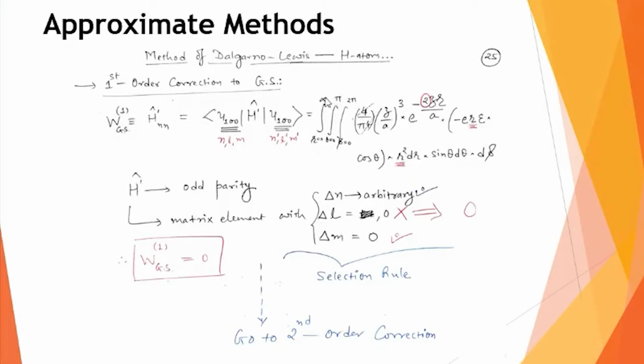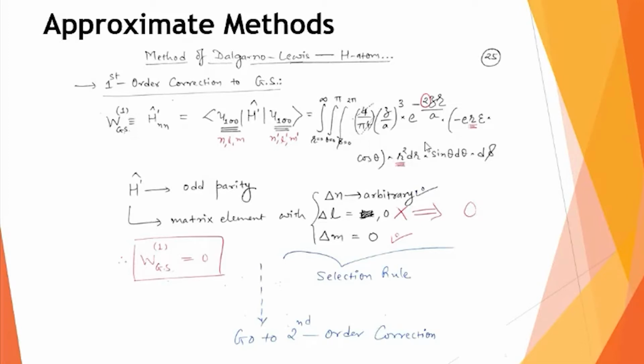And here we are doing this integration over the volume in a spherical polar coordinate system. So it is over the r coordinate, theta coordinate, and phi coordinate. So my volume element in a spherical polar coordinate will look like this: r square dr sine theta d theta d phi.